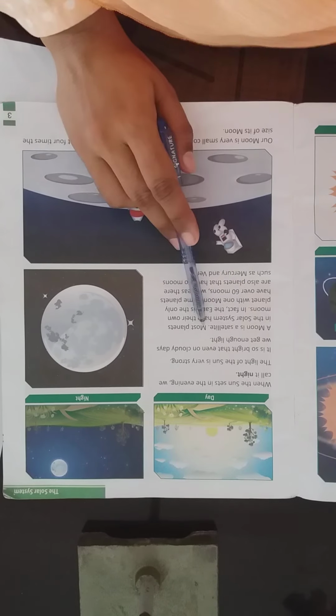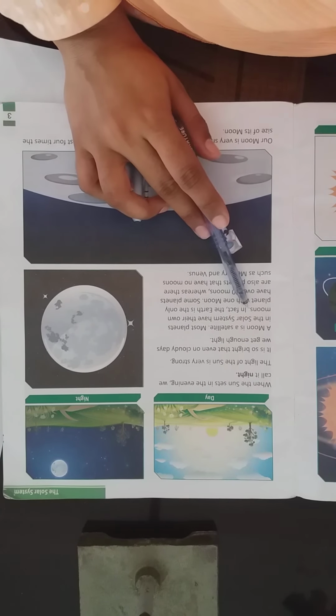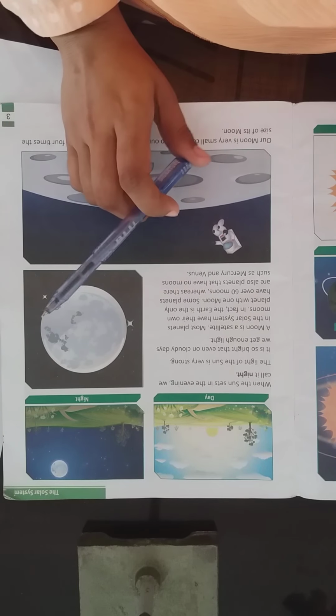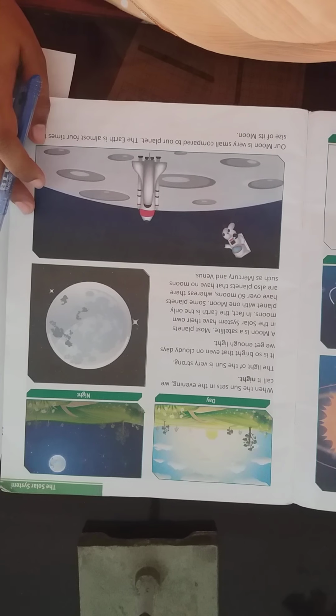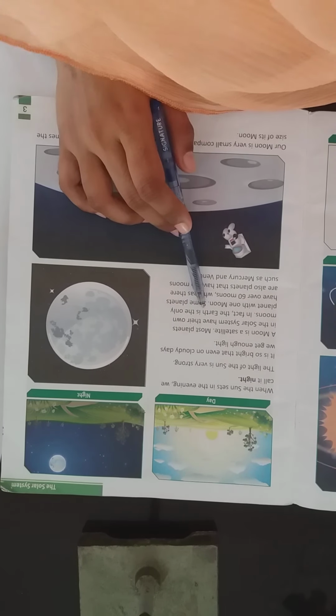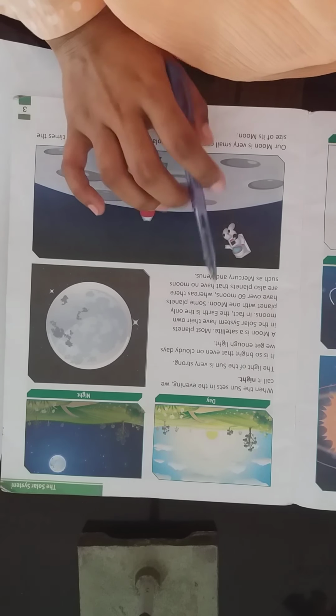A moon is a satellite. Most planets in the solar system have their own moons. In fact, the Earth is the only planet with one moon. यानी कि जो तमाम प्लैनेट्स हैं सोलर सिस्टम में, उन सब के पास अपने अपने मून्स हैं. They all have their own moons, and the Earth is the only planet which has only one moon. अर्थ के पास सिर्फ और सिर्फ एक मून है.